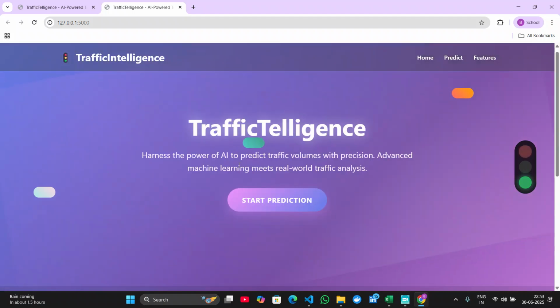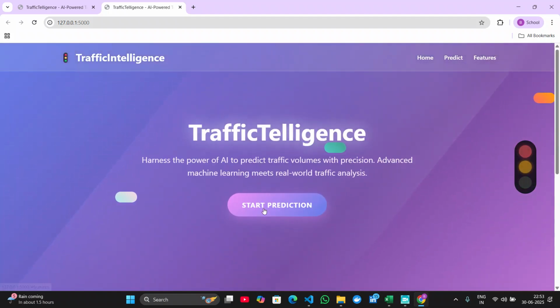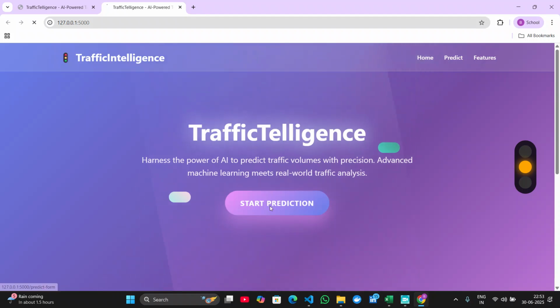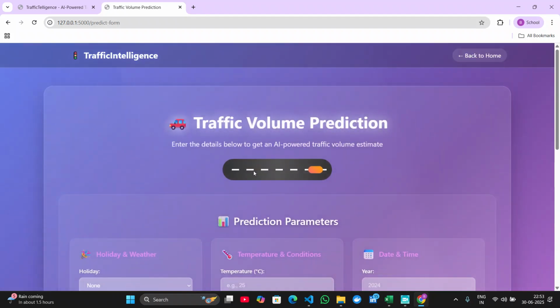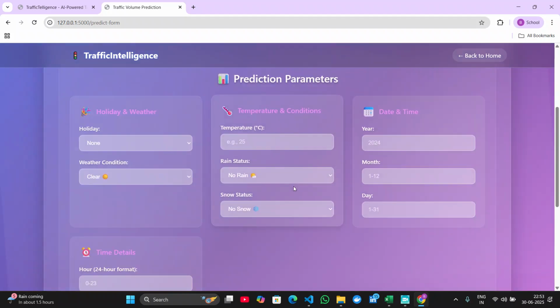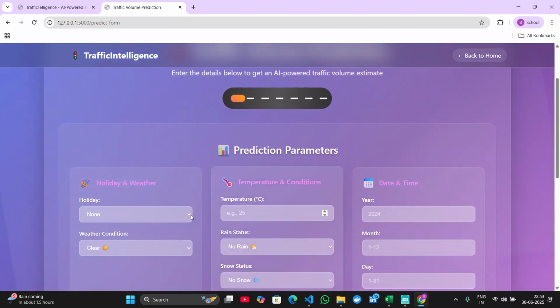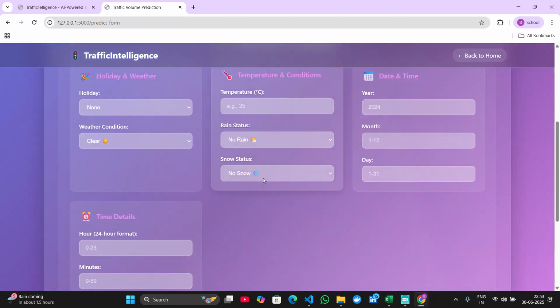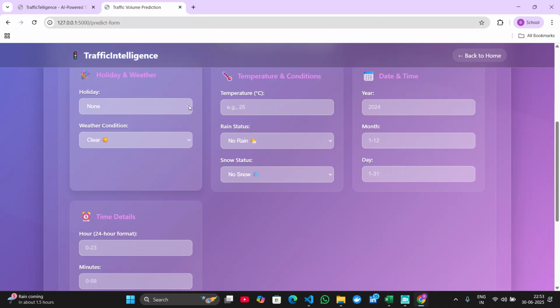Let us try to click start prediction, and it takes us to the index.html file, and these are the input forms that we need to fill. So let us use some input values.